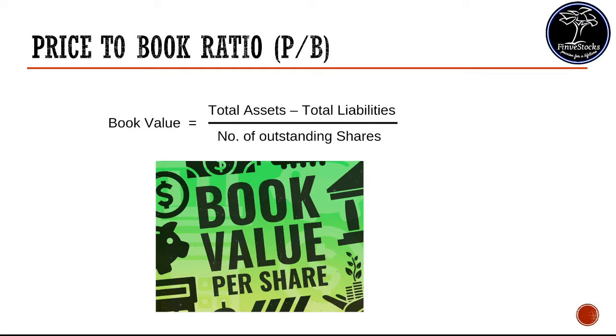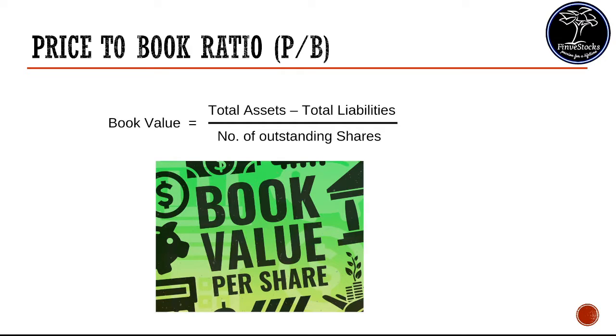To understand the PB ratio, first you should understand what a book value is. By definition, the book value is total assets minus total liabilities divided by the total number of outstanding shares. From a layman's point of view, suppose one company is going bankrupt. The company wants to sell out. Then what will they do?